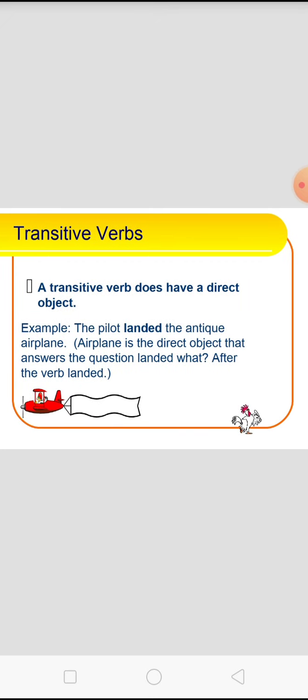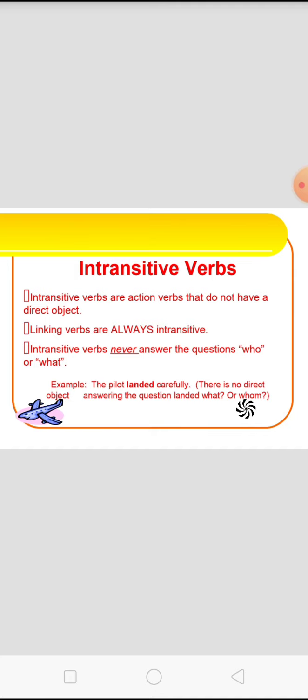Transitive verb. A transitive verb has a direct object. Example: the pilot landed the antique airplane. Airplane is the direct object that answers the question landed what after the verb landed. Intransitive verbs are action verbs that do not have a direct object. Linking verbs are always intransitive.